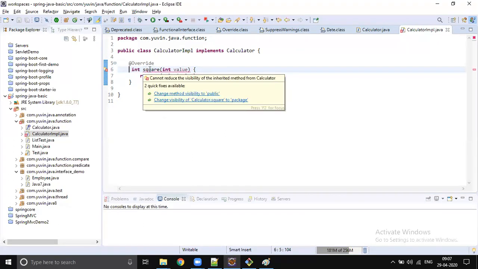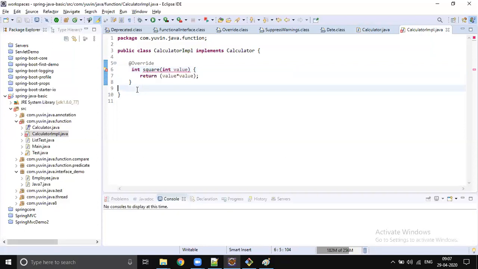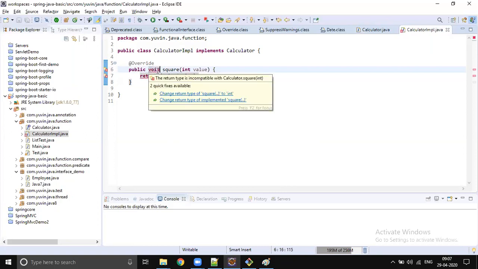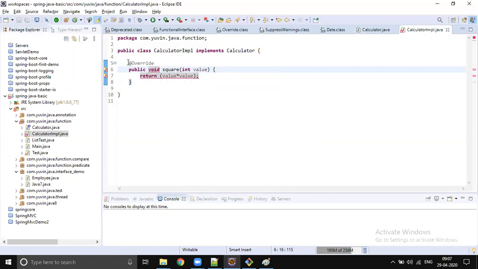Right? You cannot reduce the visibility. It has to be the same, or it has to be increased, right? So any kind of rule. If we try to change the return type, we will get an error. Right? The return type is incompatible with calculator. If I remove this annotation, no error, right?